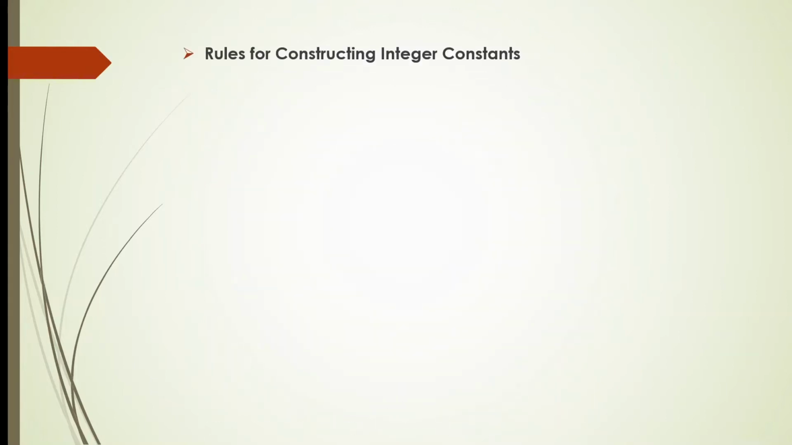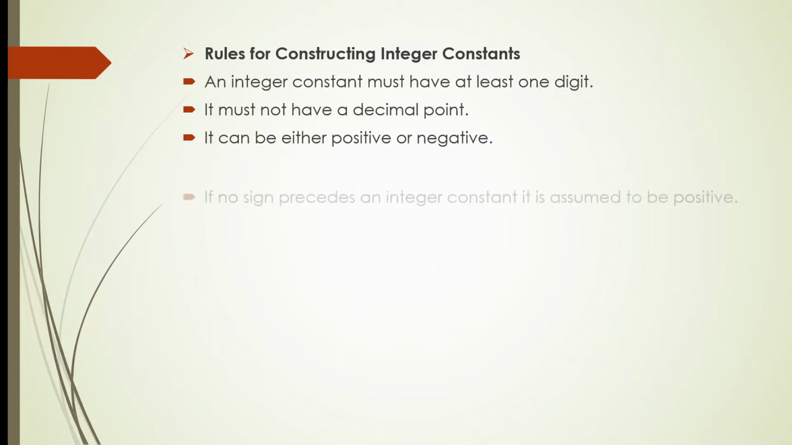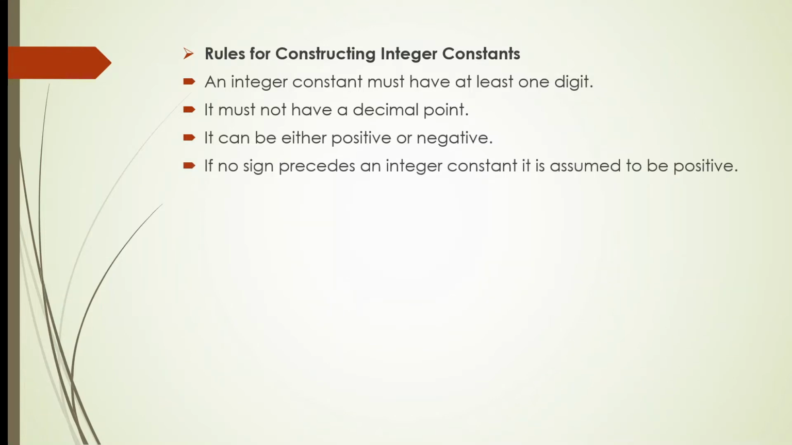Then rules for constructing an integer constant. An integer constant must have at least one digit. It must not have a decimal point as it is an integer type. It can be either positive or negative. If no sign precedes an integer constant, it is assumed to be positive, as in mathematics also. No commas or blanks are allowed within an integer constant, like if we are going to add 20,000.